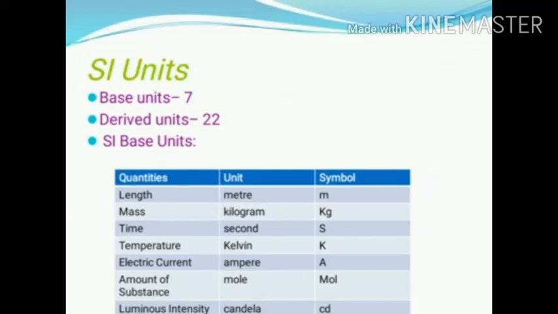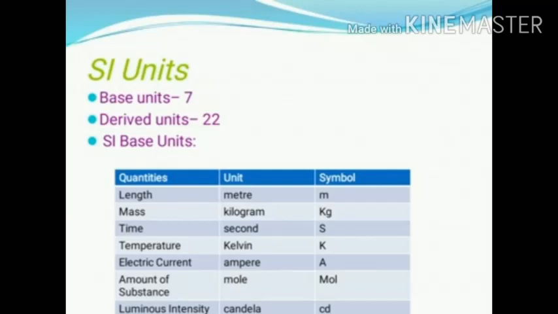First, what is a physical quantity? Whatever we measure, that is a physical quantity. For example, distance. We measure distance. That is a physical quantity. We measure mass, weight. That is a physical quantity. We measure intensity of light. That is a physical quantity. So whatever we measure, that is a physical quantity.